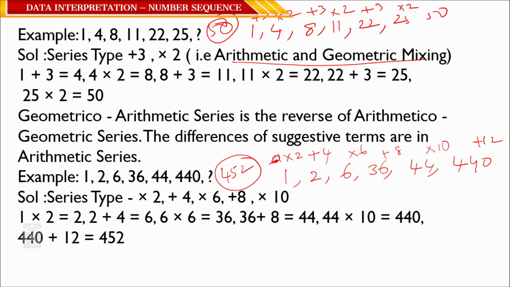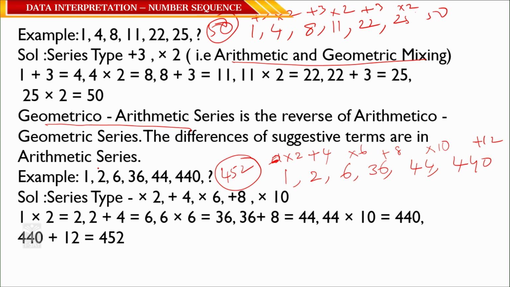Here, the very important thing is, it is a geometric arithmetic series. The previous one was an arithmetic geometric series, this one is a geometric arithmetic series.